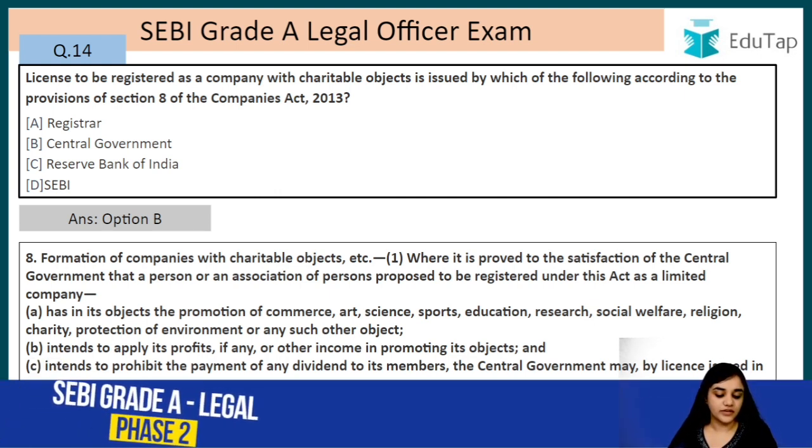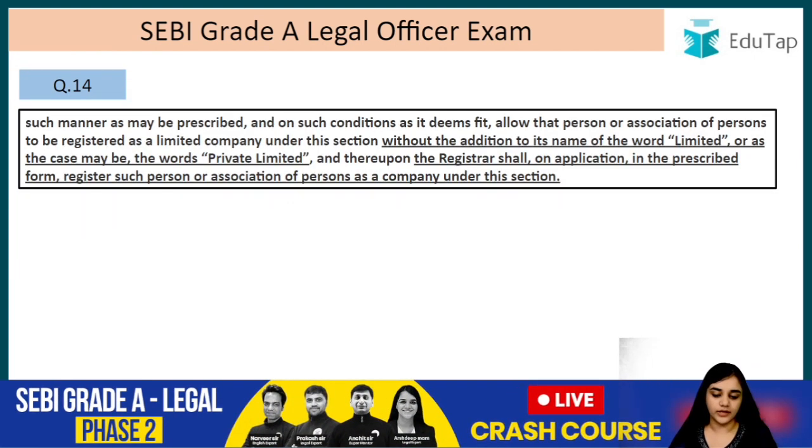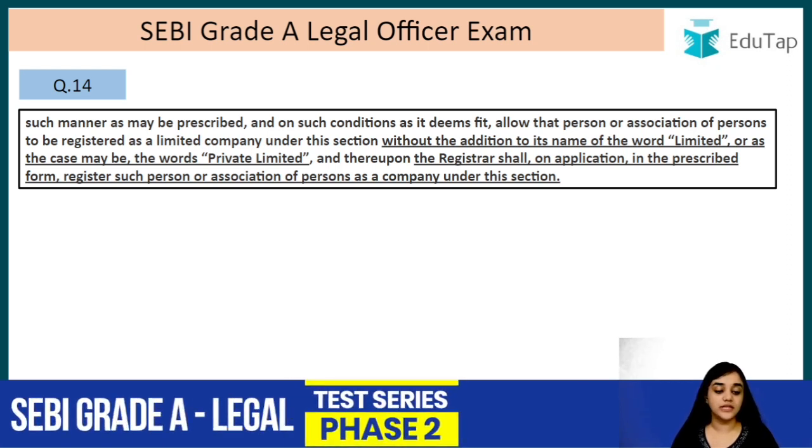Then in that case, if the central government is satisfied, the central government may by license issue in such manner as may be prescribed and on such condition as it deems fit, allow the person or association of persons to be registered as a limited company under this section without the addition to its name of the word limited, or as the case may be the word private limited.